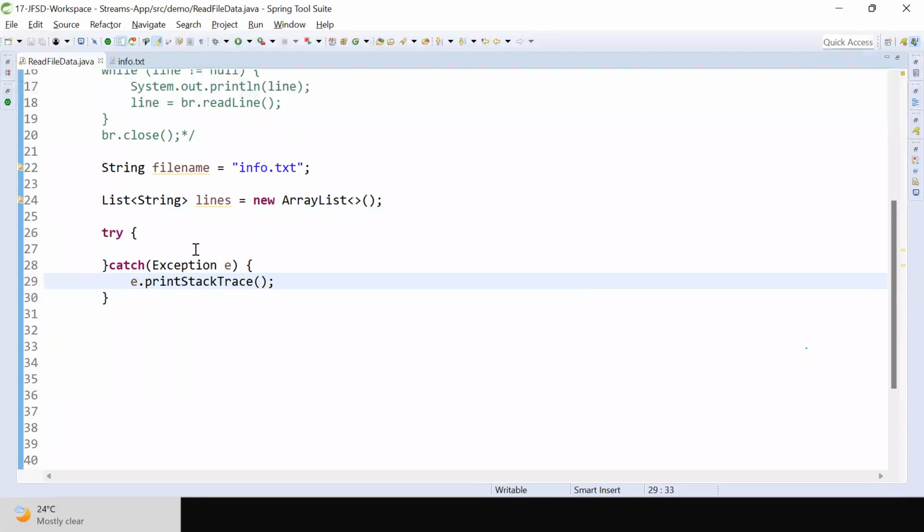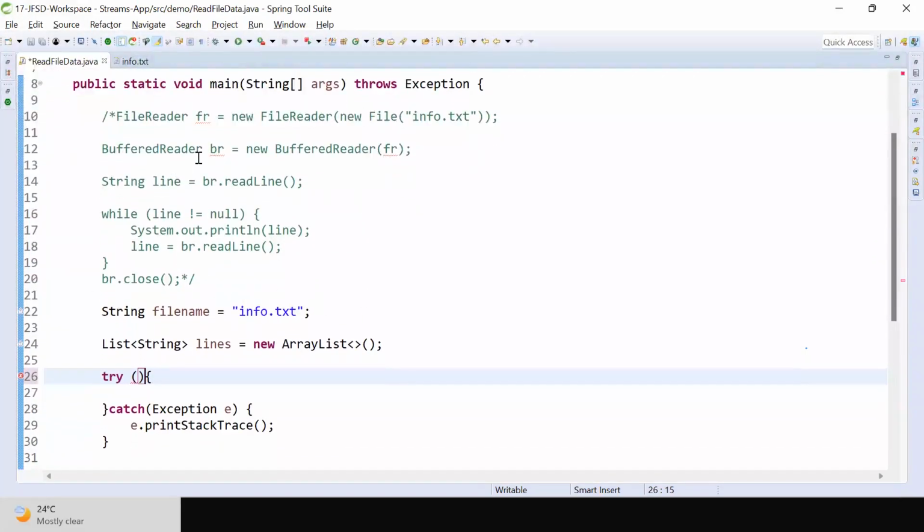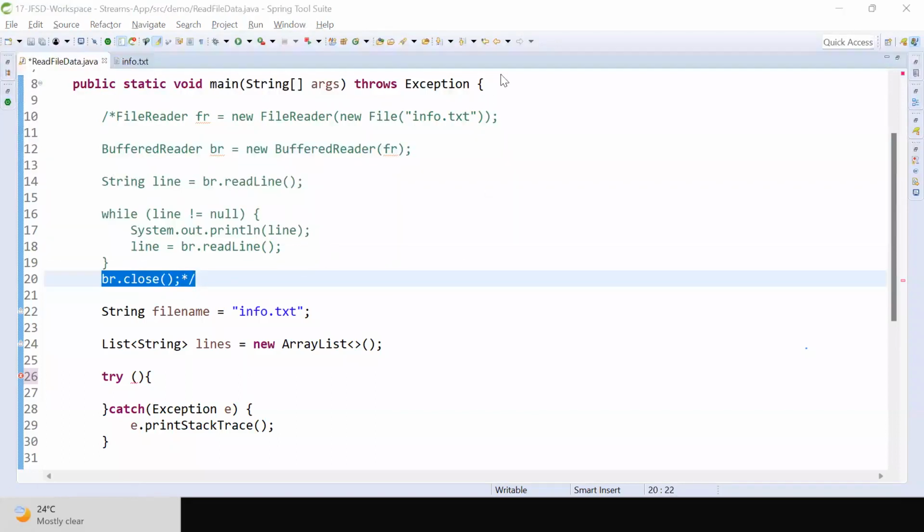Now, in the Java 1.7 version, they introduced a concept called try with resources. What is the advantage of try with resources? If you see here, I opened a BufferedReader. Once my operation is completed, I need to close the BufferedReader. Whenever you open any resource, it is mandatory to close it. It can be a BufferedReader, a database connection, or a file. But can you guarantee that every programmer who opens a connection will close the connection? Is there any guarantee?